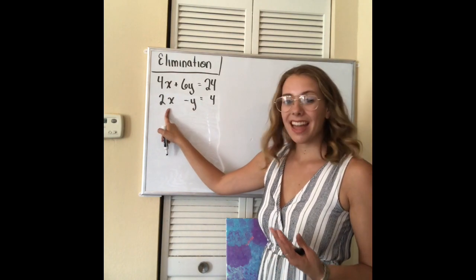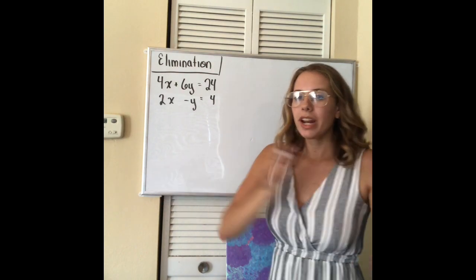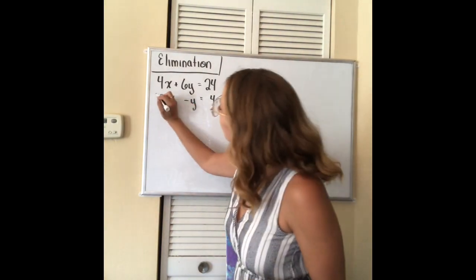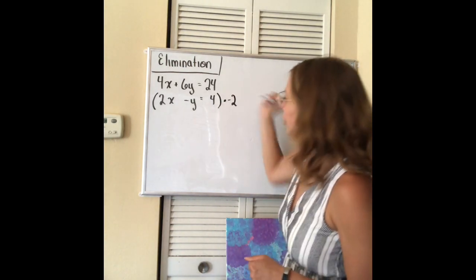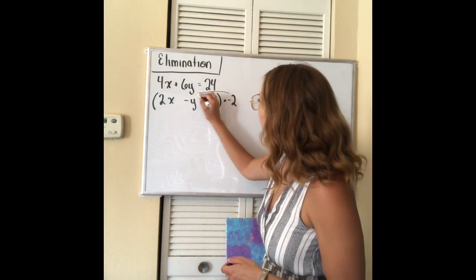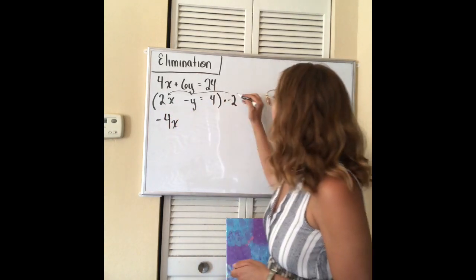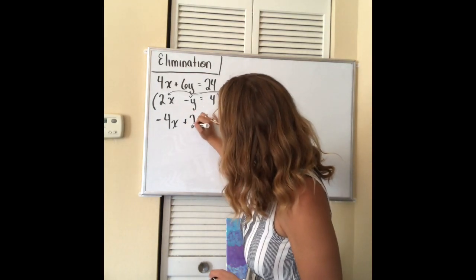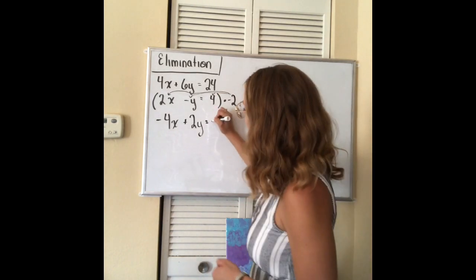So in order to make this x a negative 4x, I'm going to multiply by negative 2. But what I do to one part of the equation, I have to do to the other part of the equation, so I'm going to multiply this whole thing times negative 2. So I'll distribute in this negative 2. Negative 2 times positive 2x is negative 4x. Negative 2 times negative y becomes positive 2y. And negative 2 times 4 becomes negative 8.